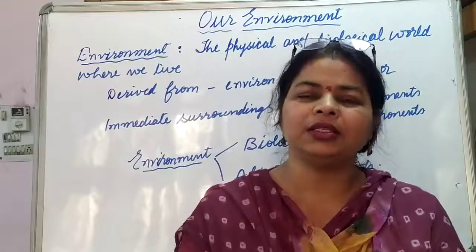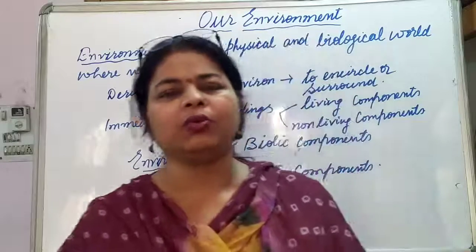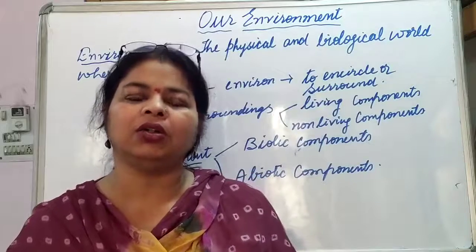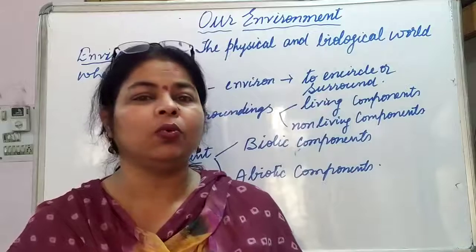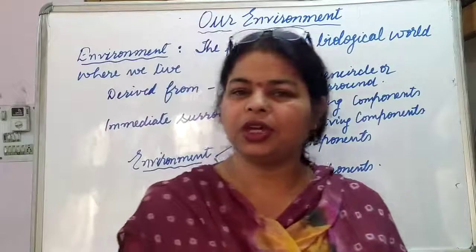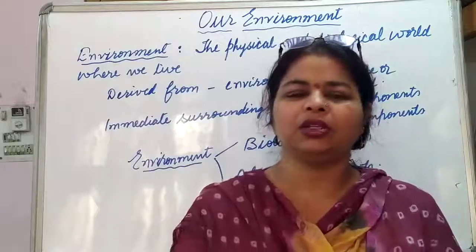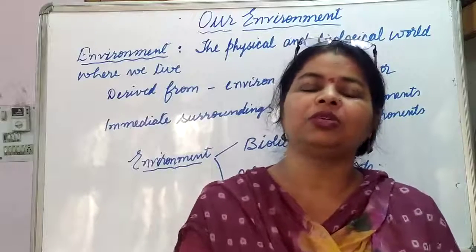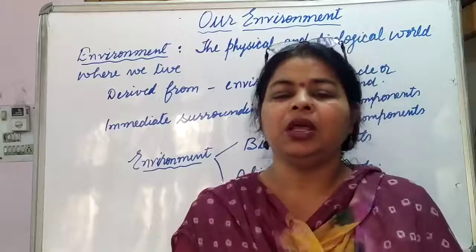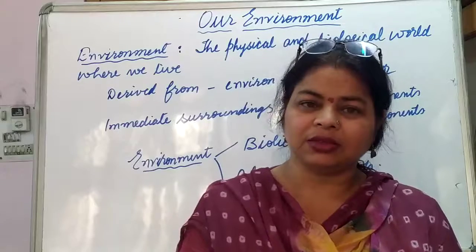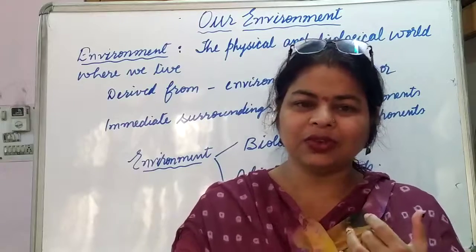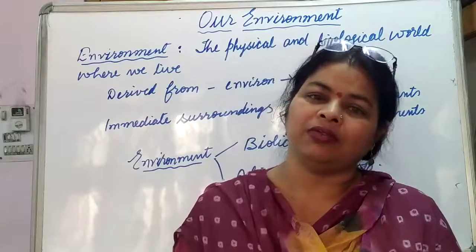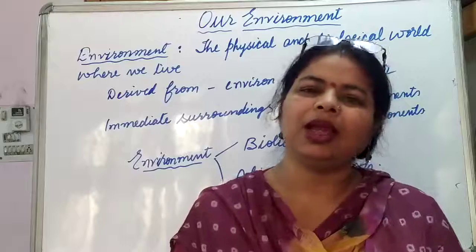When organisms interact with the physical things on Earth, like temperature, air, soil, inanimate things. So living organisms, in which plants and animals come, as well as the physical factors, together make the environment.